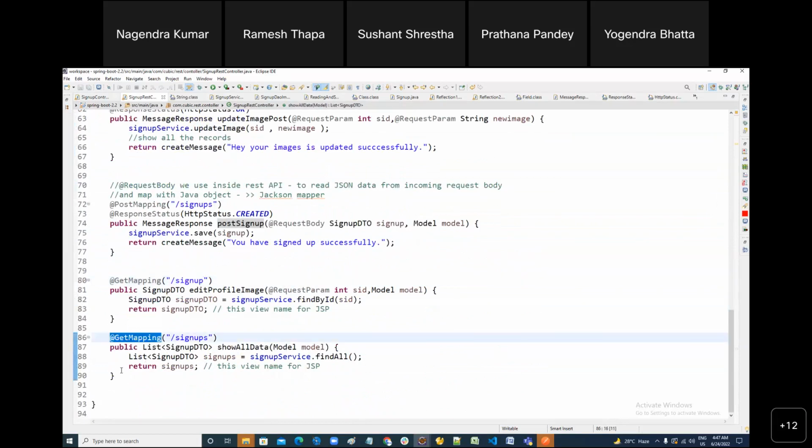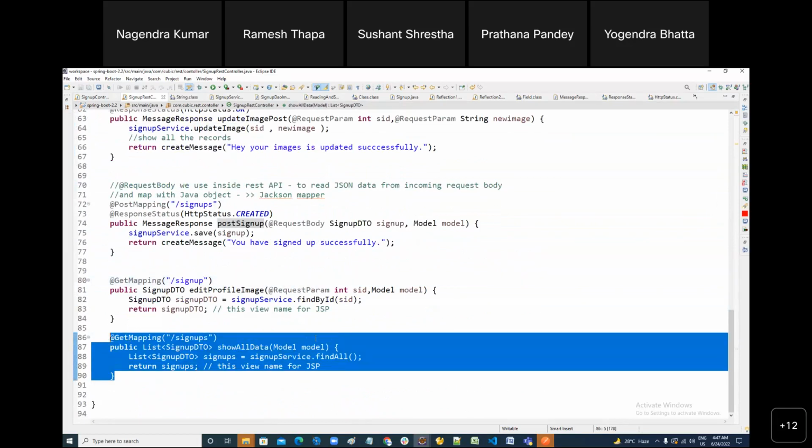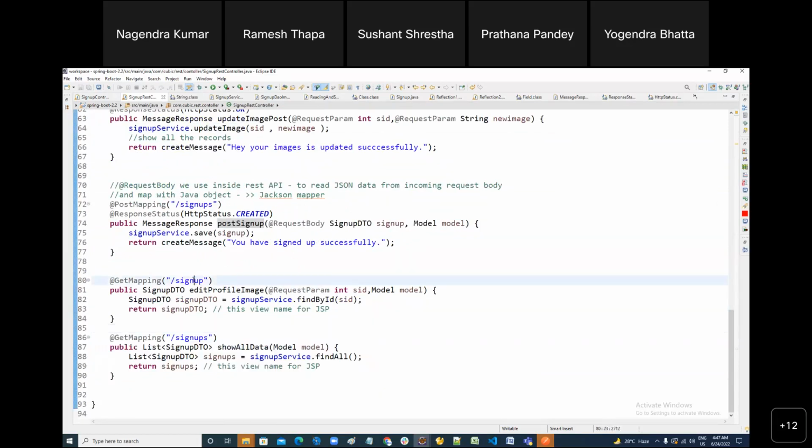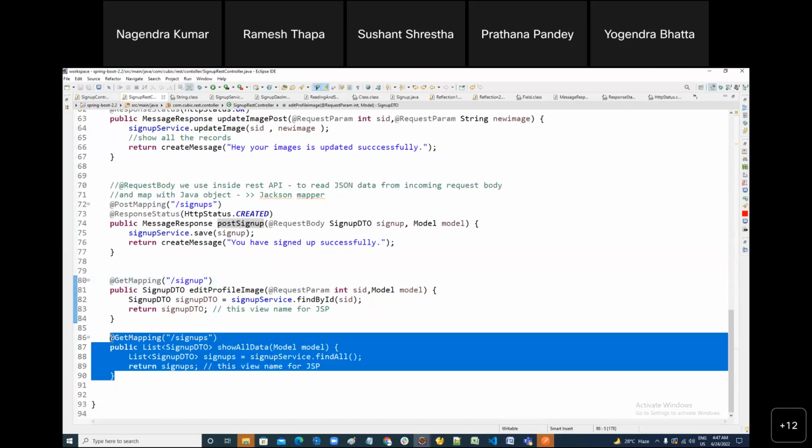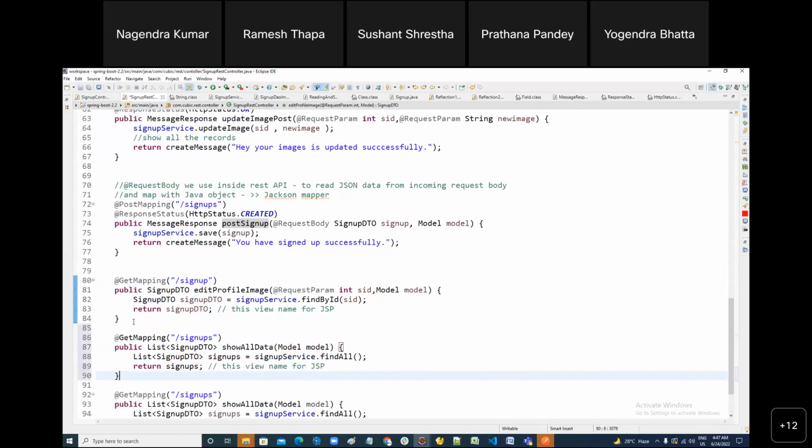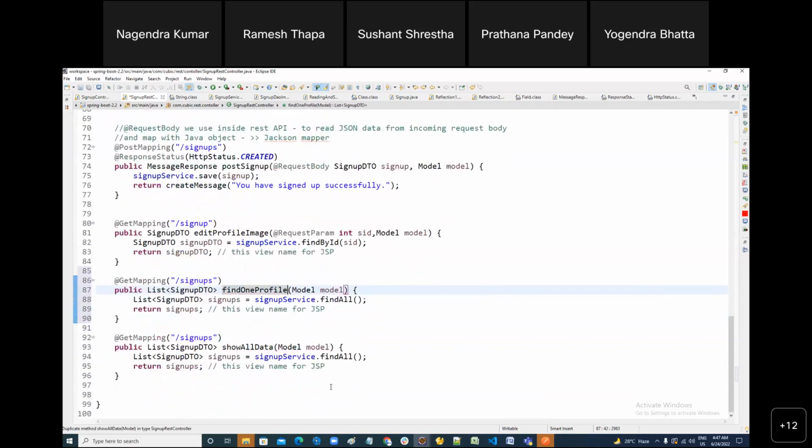This is GET. If you want to fetch a particular record, only one particular record, yesterday I did it this way, but this is bad practice. As per good practice, you use this one. Everything is the same, but here you want to find one profile, a single one. The other is for multiple. For a single record, you can pass the profile ID as part of the URI. You got my point?